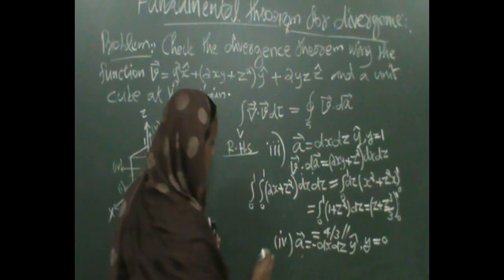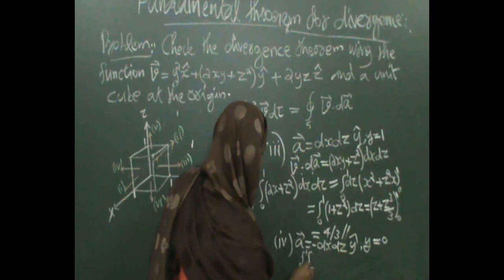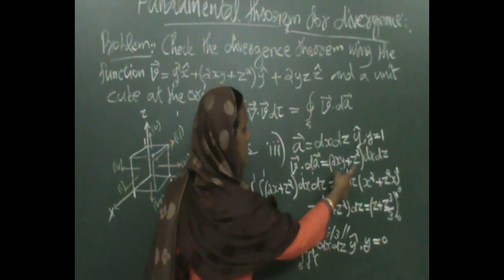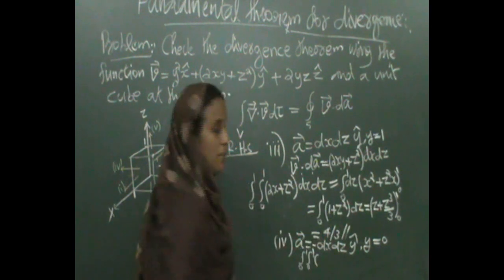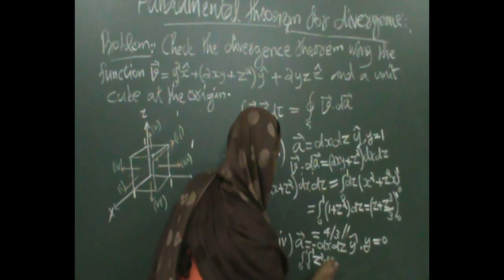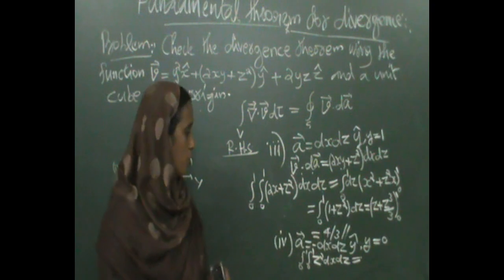So what happens? The surface integral of 0 to 1, 0 to 1, this 2xy plus z square changes to simply z square. So you have here z square dx dz because y equal to 0.